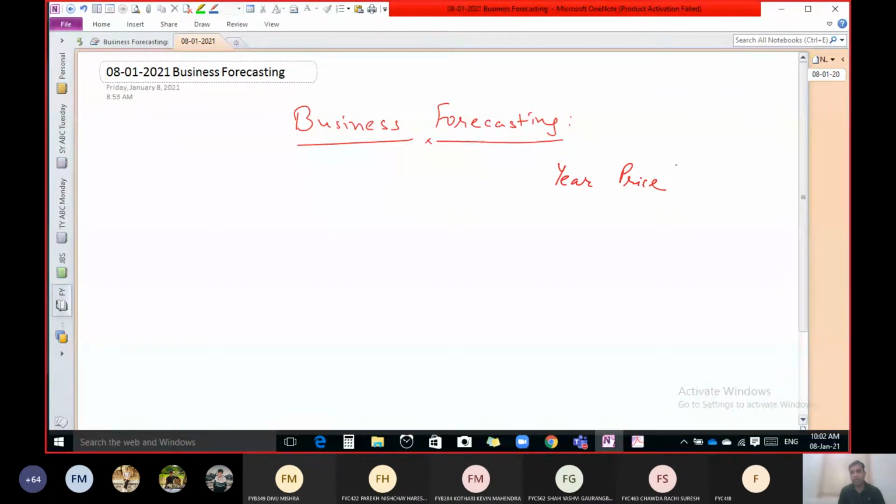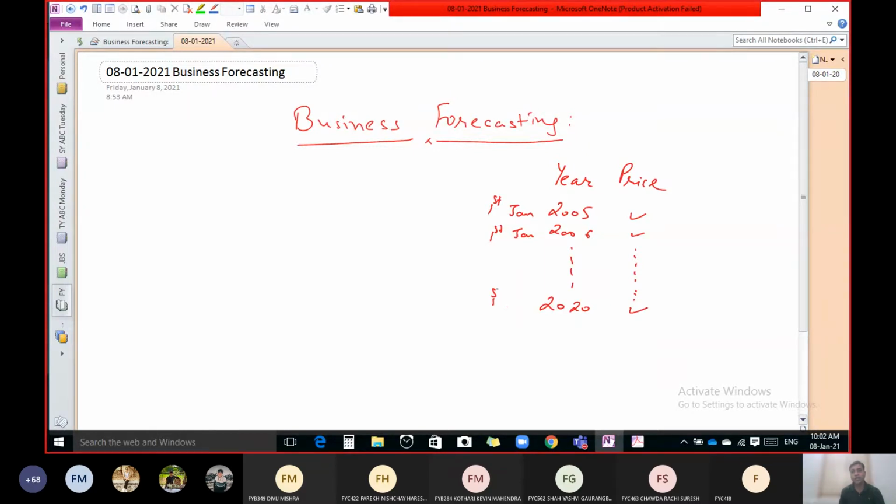Let us assume we have data for 2005, 2006 up to 2020. Let us assume this is the price of Reliance for 1st January 2005, and for 1st January 2006 we have a price for Reliance industry in the stock market.